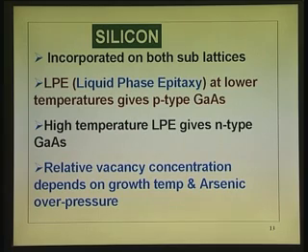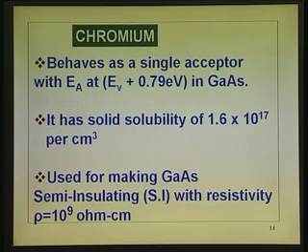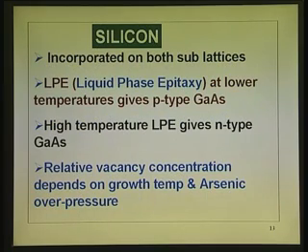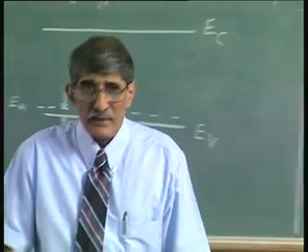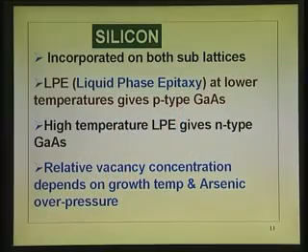Now, just 1 minute. Yeah. Now, what I am trying to point out is, going back to silicon, we said silicon prefers to go and occupy the gallium site and become a donor. Now, that is under normal circumstances, but when you grow the crystal by a method known as liquid phase epitaxy, okay, then what happens is, maybe I have to draw the diagram.